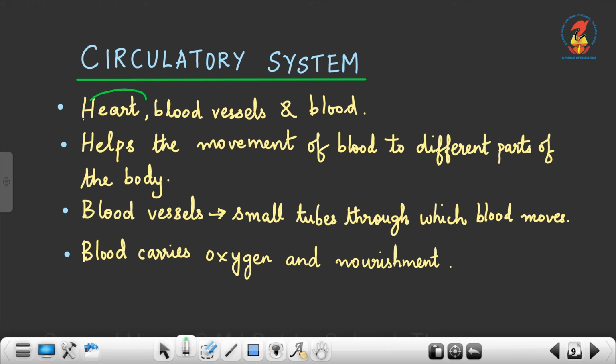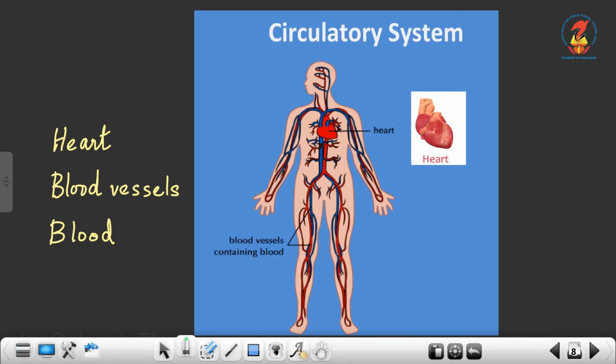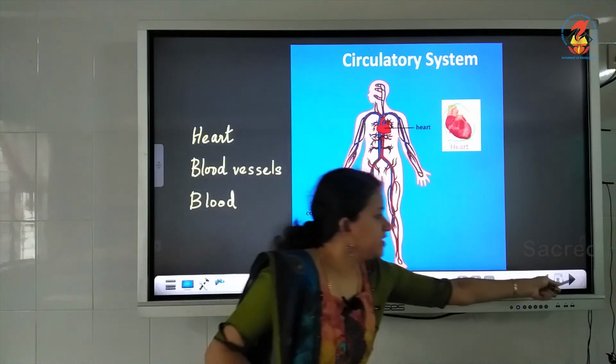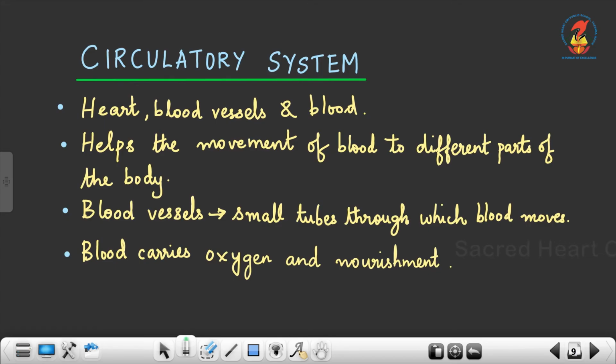The heart is the major organ. Our heart is situated in the center of our chest, and in the previous slide I showed the picture of your heart. This is how a heart looks. You already learned it when you learned about organs. Then the next function. Please underline these points that I have shown on the board.